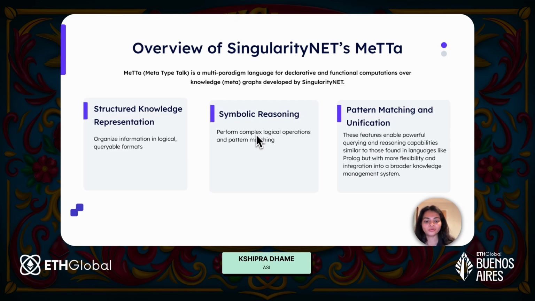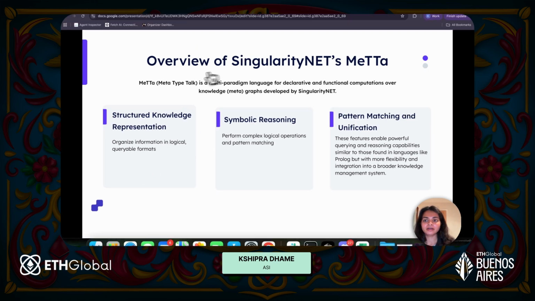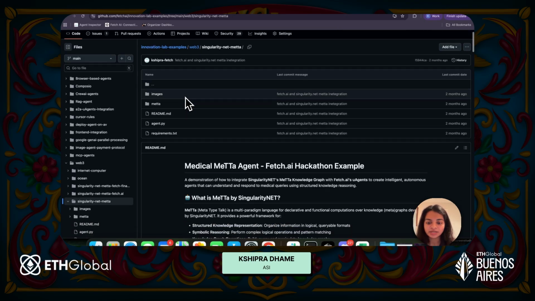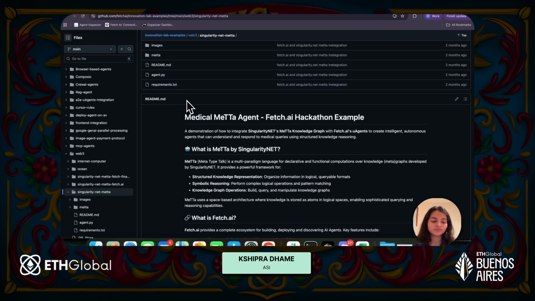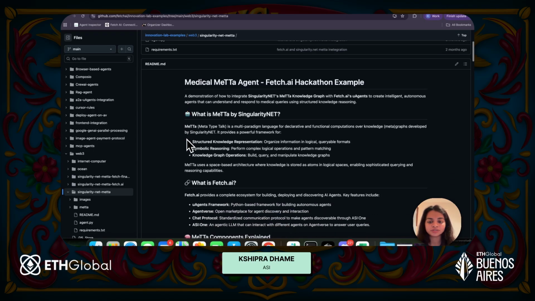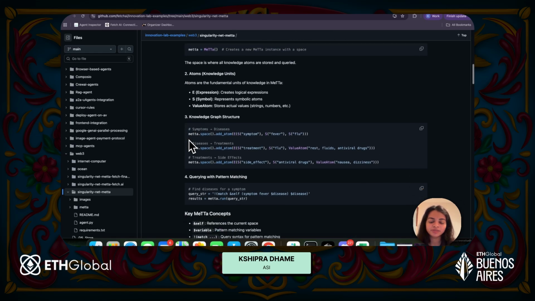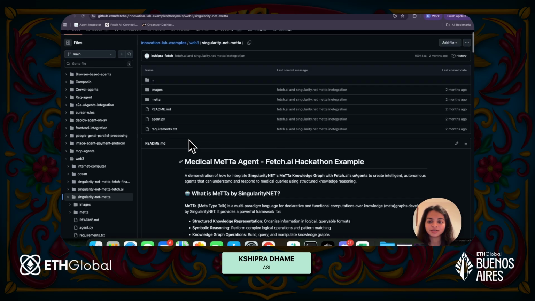So without wasting any more time, let me show you one example where we have integrated Fetch.ai and SingularityNET. This is one of the examples, and it will also be listed in the hack pack that you guys will receive. This is a pretty descriptive README, if I were to say it that way.